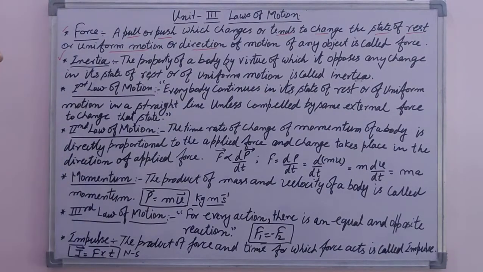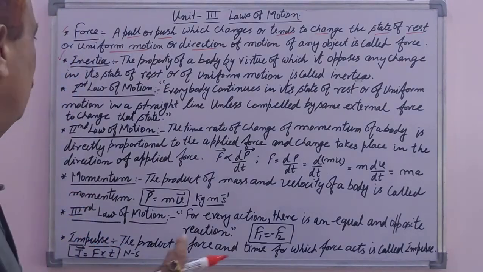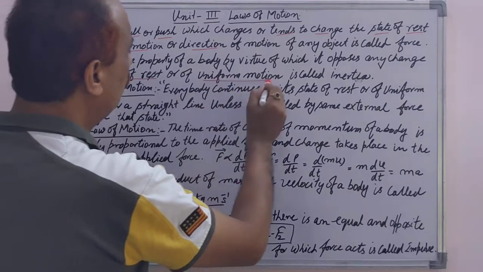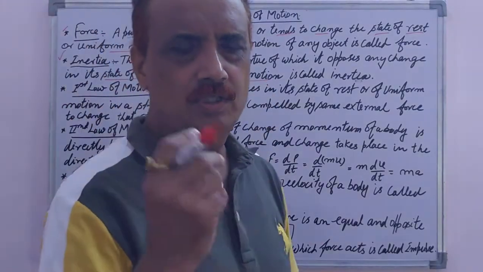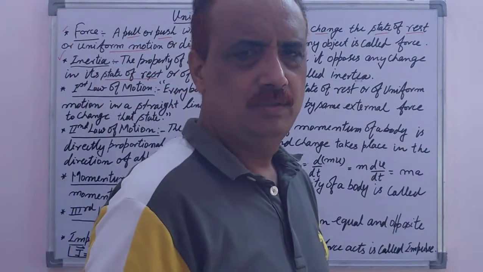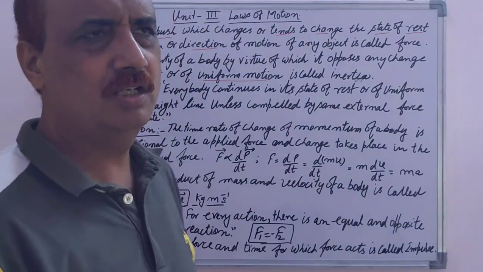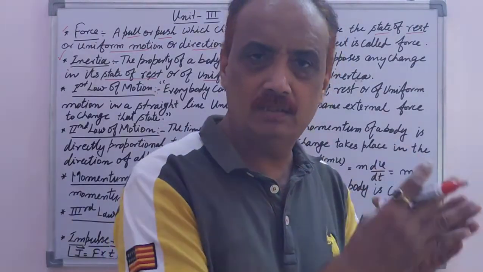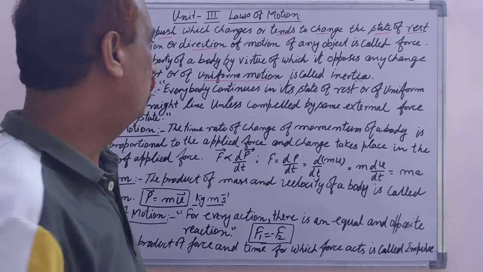Inertia is the property of the body by virtue of which it opposes any change in its state of rest or of uniform motion. It is the property which gives the measurement of the mass, meaning inertia can be measured with the help of mass. The higher the mass of the body, the greater the inertia of that body.